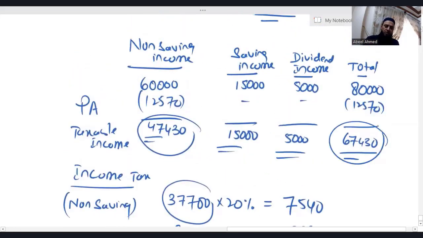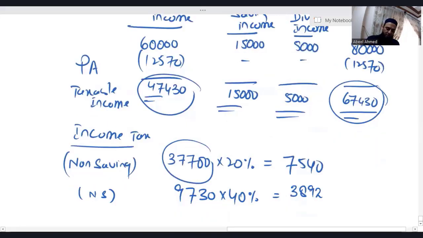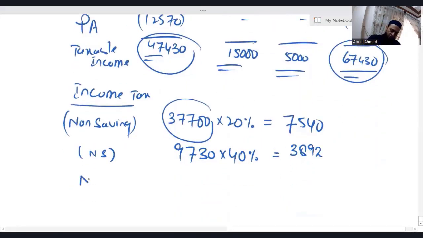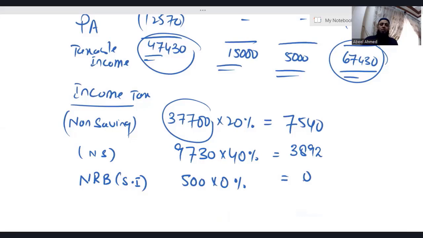By looking at the taxable income of 67,430, we have already decided this individual is a higher rate taxpayer. Whoever is a higher rate taxpayer gets nil rate band of 500 for the saving income. Nil rate band, saving income, that is 500. Applicable tax rate is 0% and 0. So the saving income is 15,000. Out of 15,000 we have taken 500 in nil rate band. So the remaining amount for the saving income is 14,500.